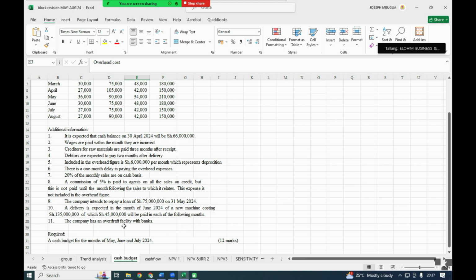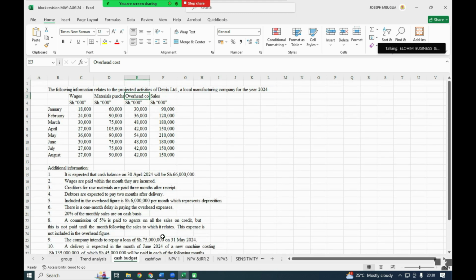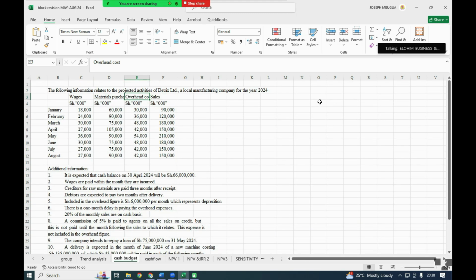Then the company has an overdraft facility with the banks. So you are required to prepare the cash budget for the months of May, June, and July. Yeah, that's where we need to prepare our cash budget.